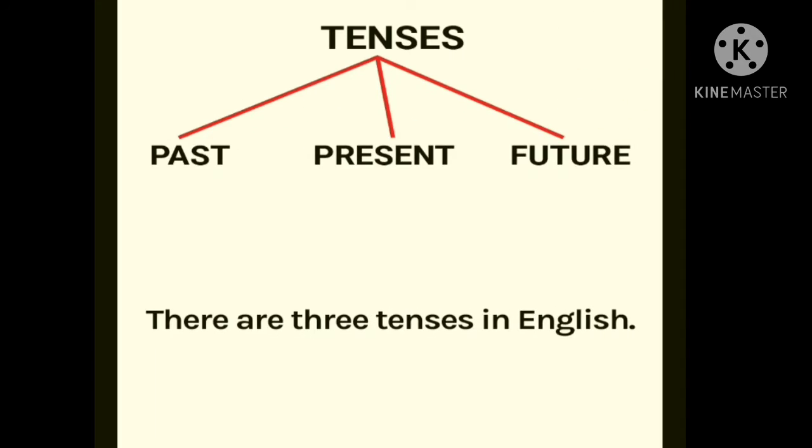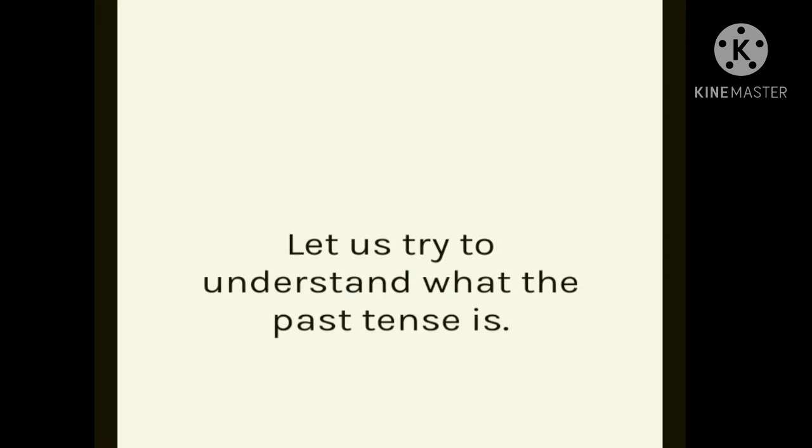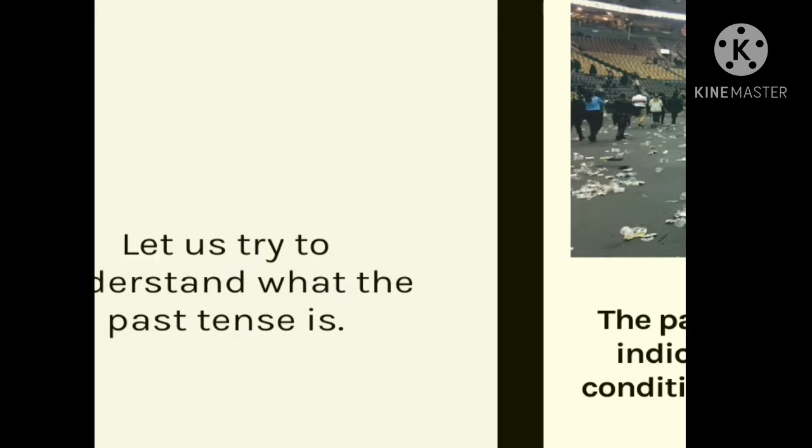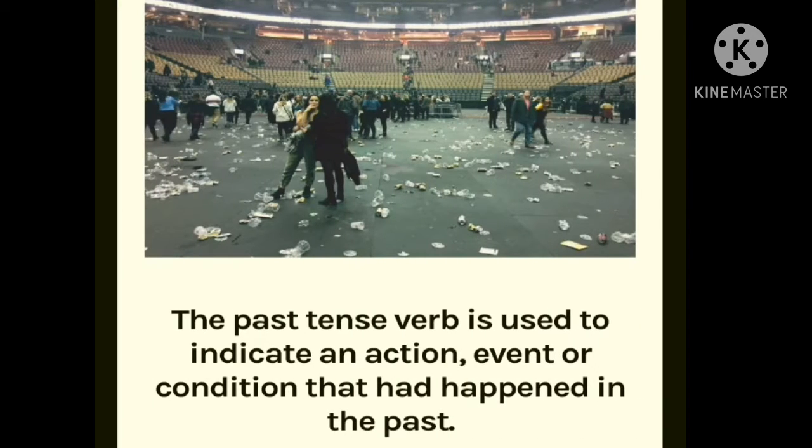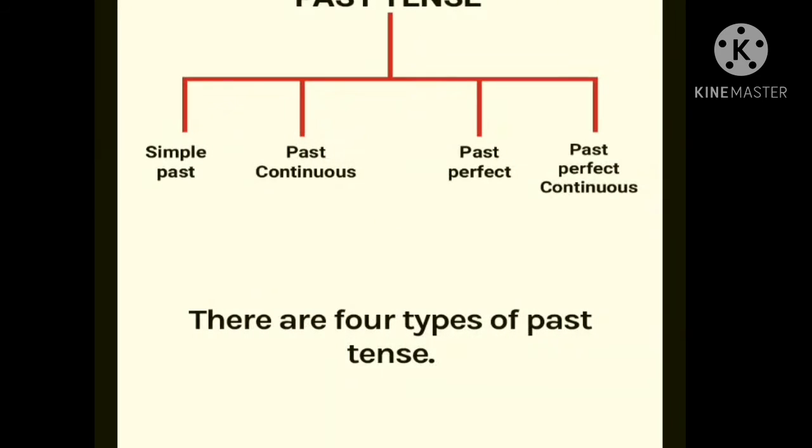Now students, in the first video we also learned that there are three tenses: past, present and future. So let's try to understand what the past tense is. The past tense verb is used to indicate an action, event or condition that had happened in the past.